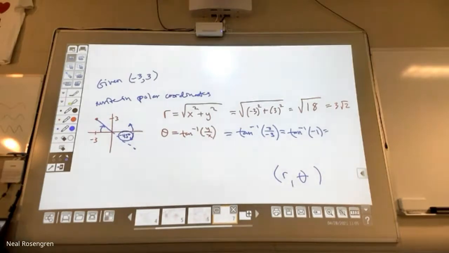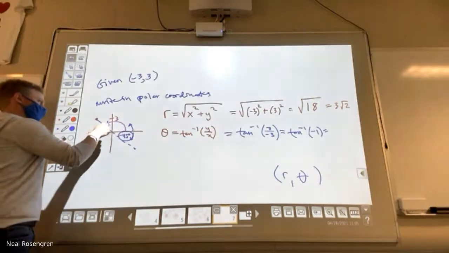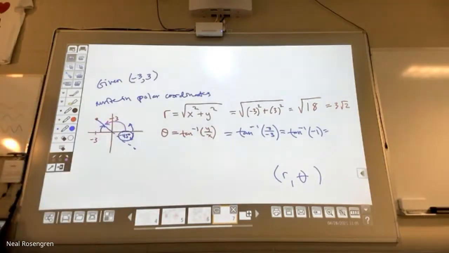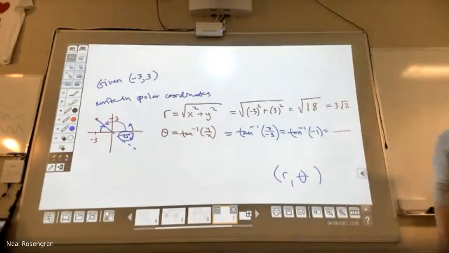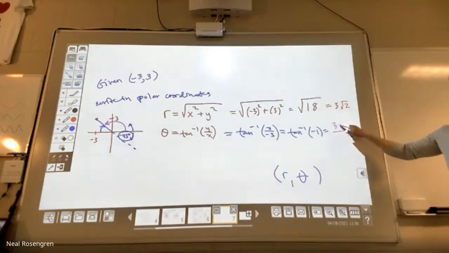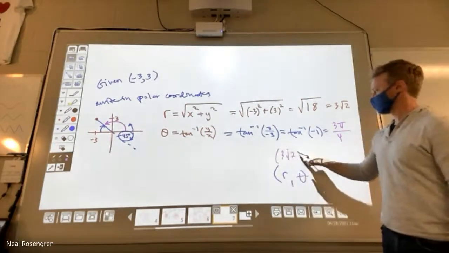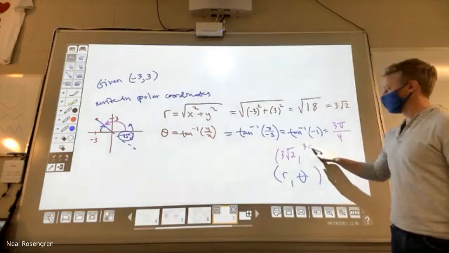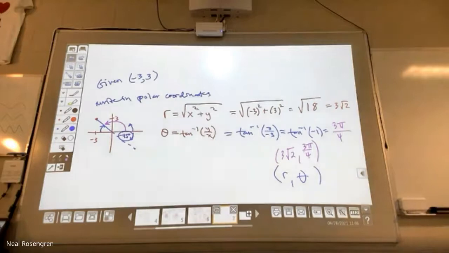So if this little angle right here is 45 degrees, what is that purple angle that gets you to that spot? The difference between 180 and that angle, 135, in radians. Okay, so our answer is 3 root 2, comma, 3 pi over 4.